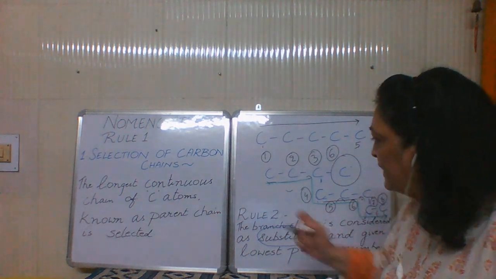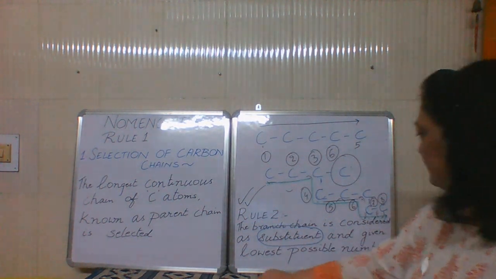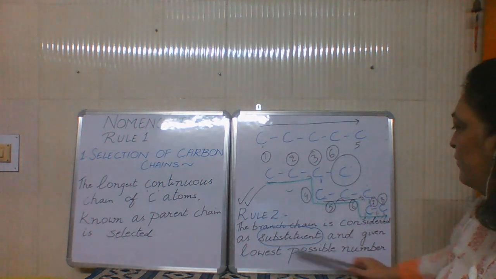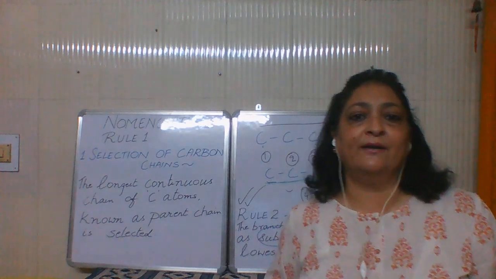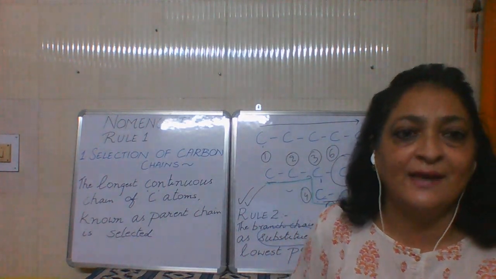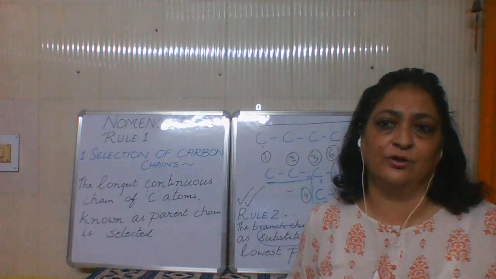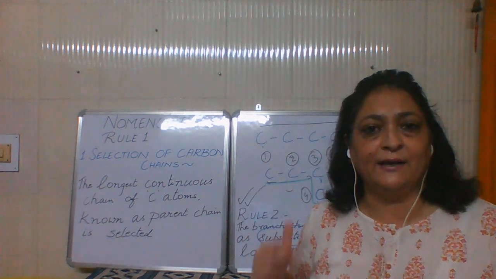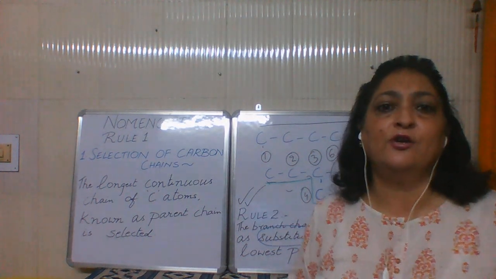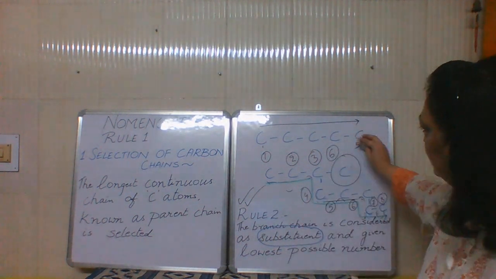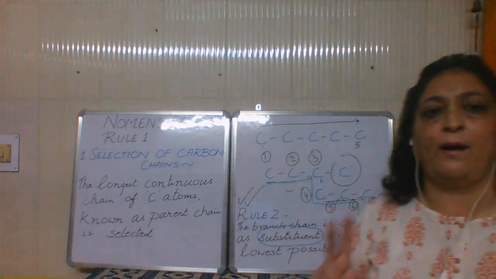So rule number 2 says that the substituent should be given lowest possible number. So those who will say that the substituent is at number 6, that will be incorrect according to nomenclature. So if I ask you that in this chain, what is the number assigned to the substituent, it should be number 3 and not number 6. So this is rule number 2.